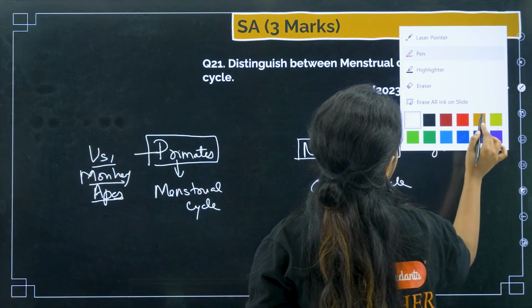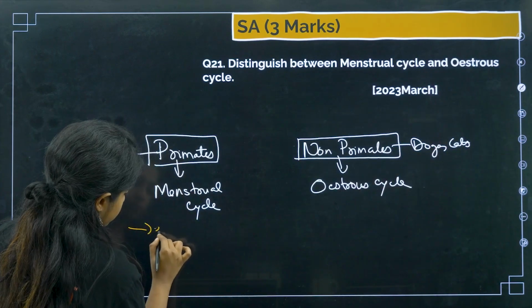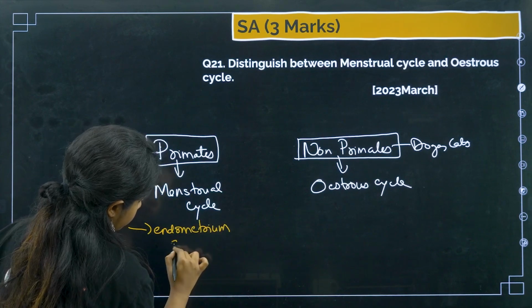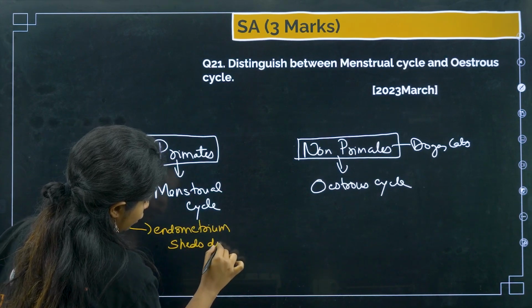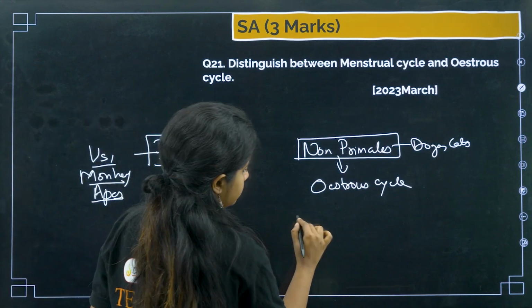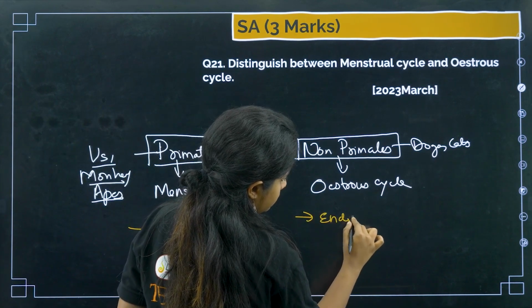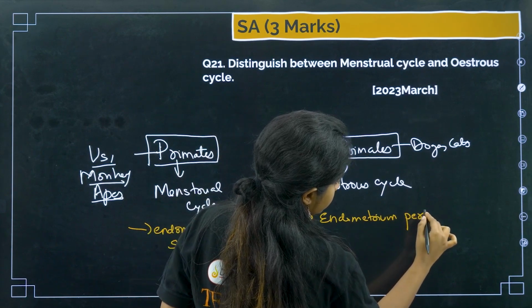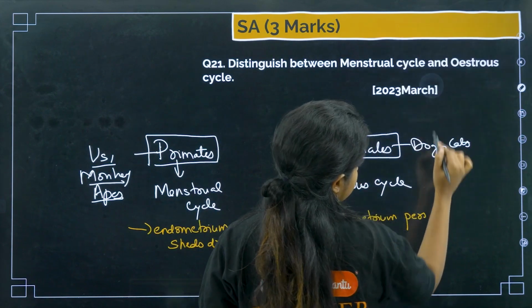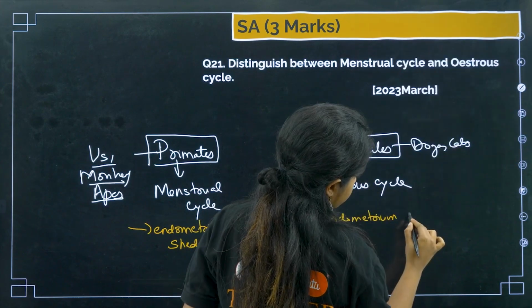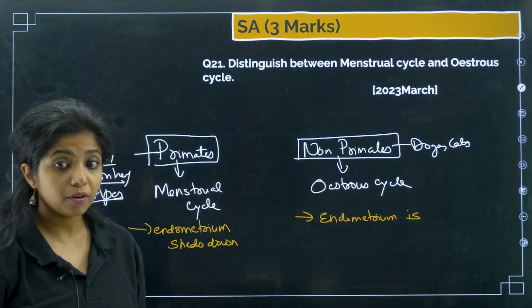This particular endometrium lining that you see sheds down. Whereas in non-primates, the endometrium is reabsorbed.